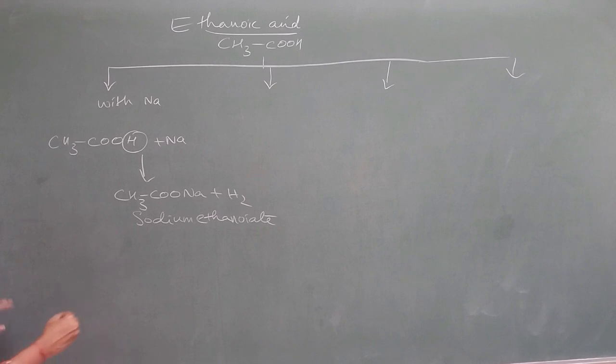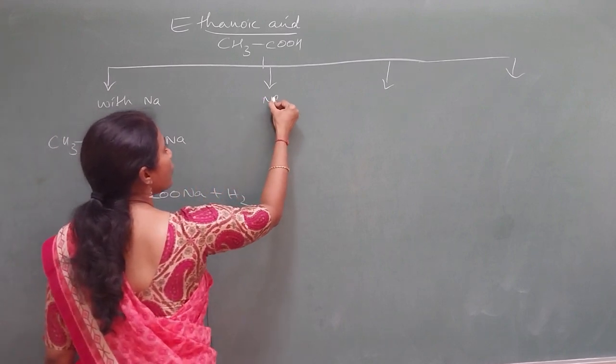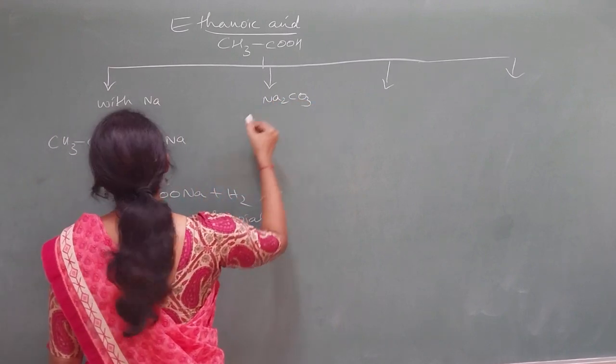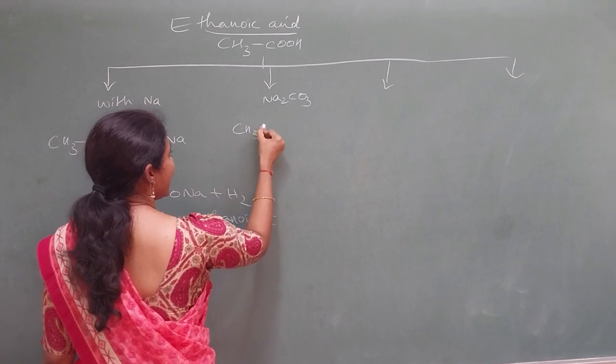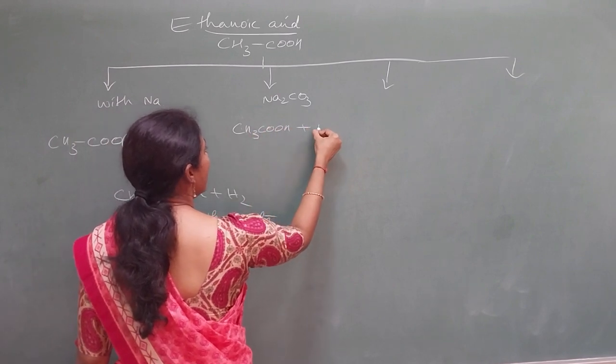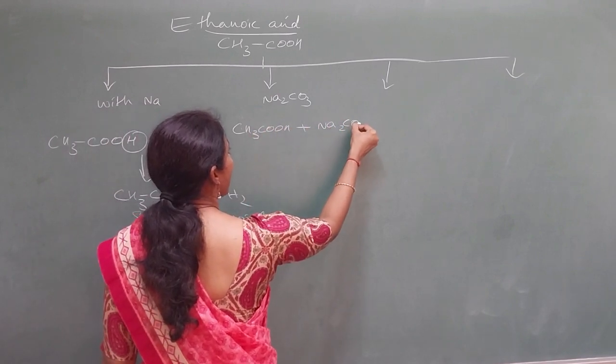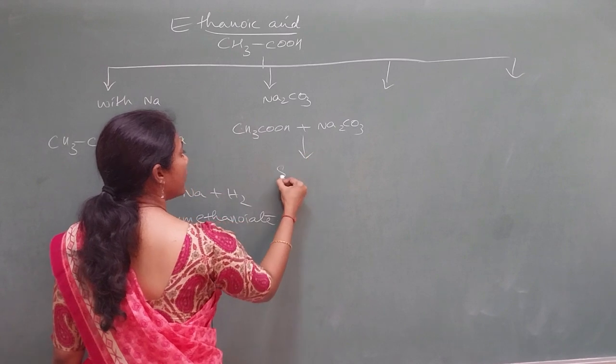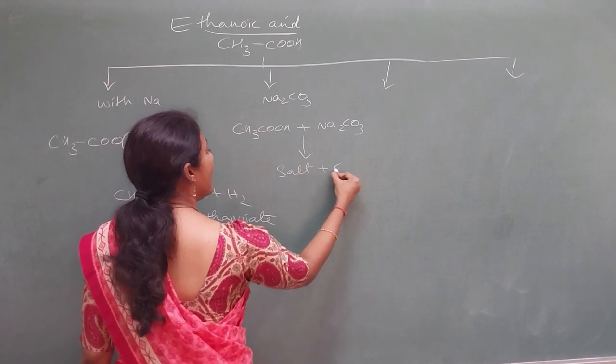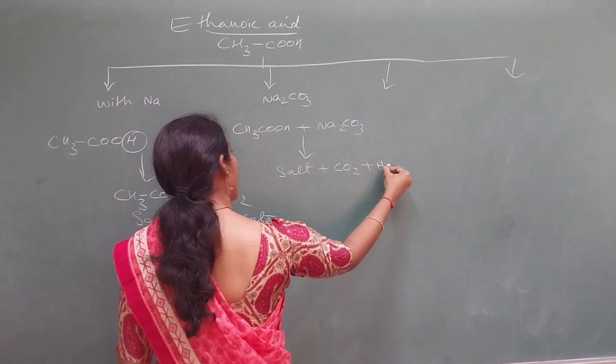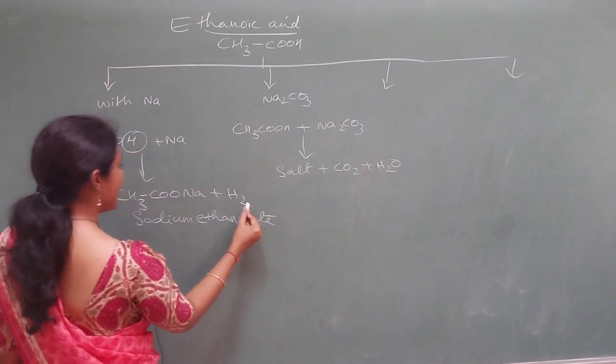Now, reaction with sodium carbonate. Same thing here, since it is an acid. Whenever it reacts with sodium carbonate or sodium bicarbonate, you will get salt plus carbon dioxide plus water. Which salt will you get? The same salt.